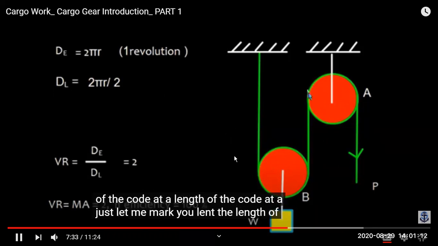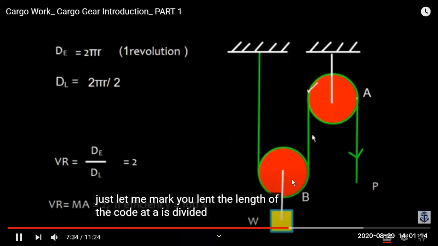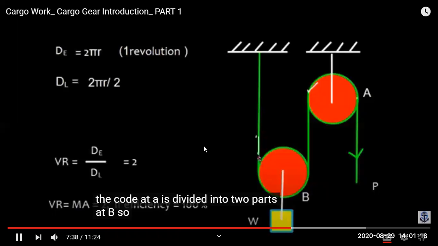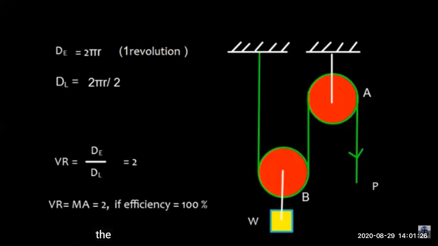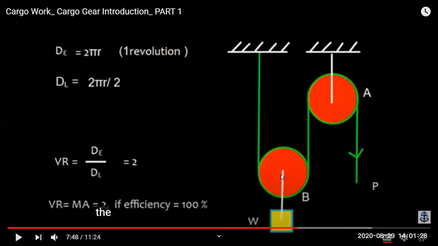So the distance traveled by effort, that is P, is 2 pi r, and the distance traveled by the weight will be 2 pi r divided by 2. That is this much.